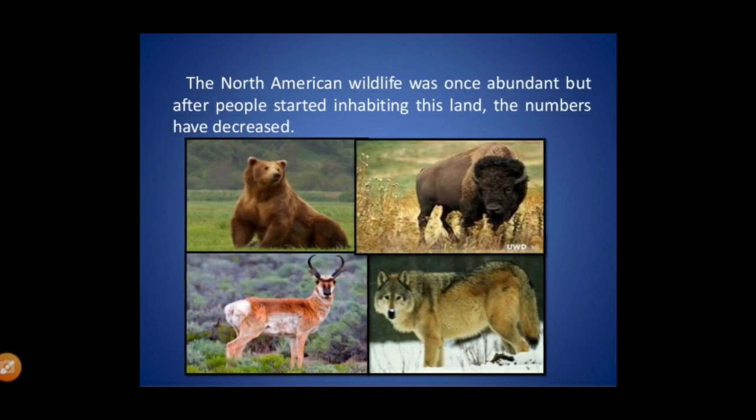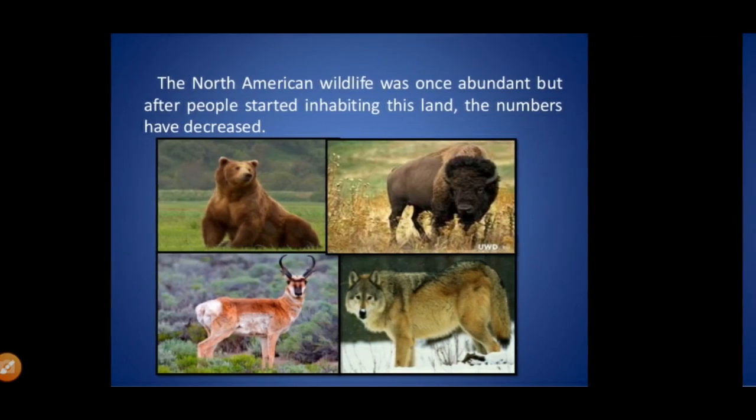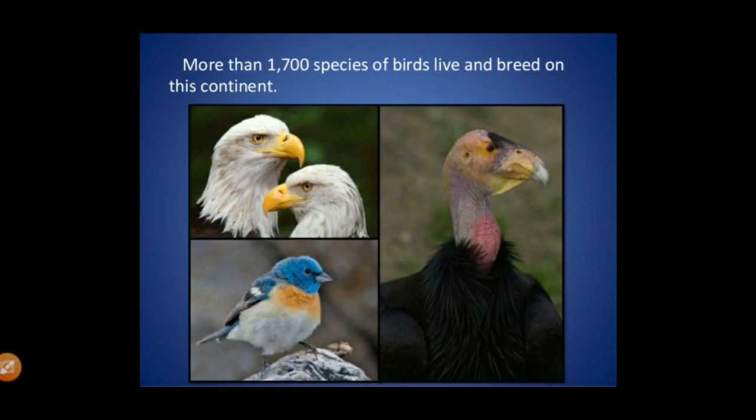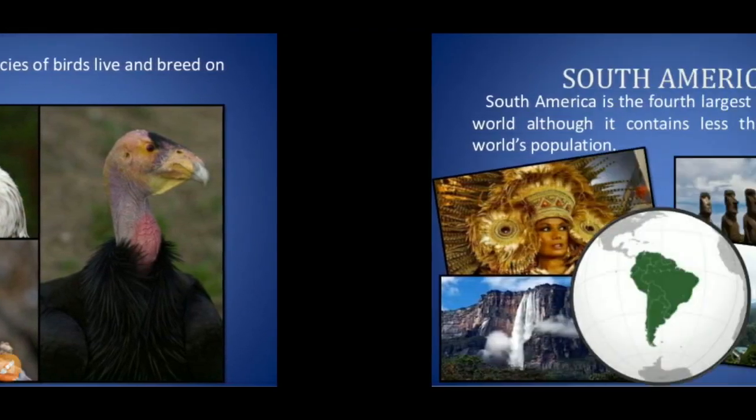The North American wildlife was once abundant, but after people started inhabiting this land, the numbers have decreased. Yes, we as humans always disturb nature. We always disturb other kinds of life, but we should not do that. Everyone on the earth, which is a living thing, has a proper right to live. More than 1700 species of birds live and breed on this continent. That's why it is one of the most beautiful continents on the earth.